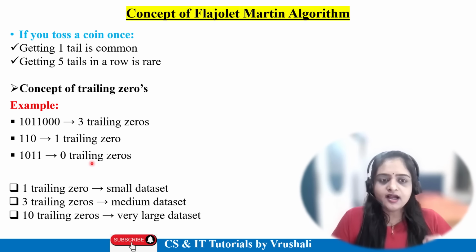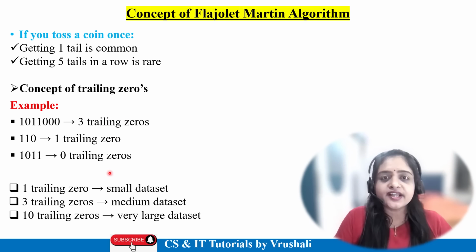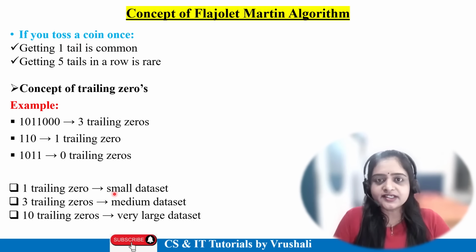Now, as per the big data rule, suppose in your data set one trailing zero indicates that your data set is very small. Suppose 3 trailing zeros are there in particular elements, so they indicate a medium data set. But more than 10 trailing zeros indicate a very large data set. This is the rule of big data, because every data is stored in binary format, which is understandable by the machine in 0101 format, right? So that's why this trailing zeros concept is there. As per the trailing zeros, they indicate the size of the data set.